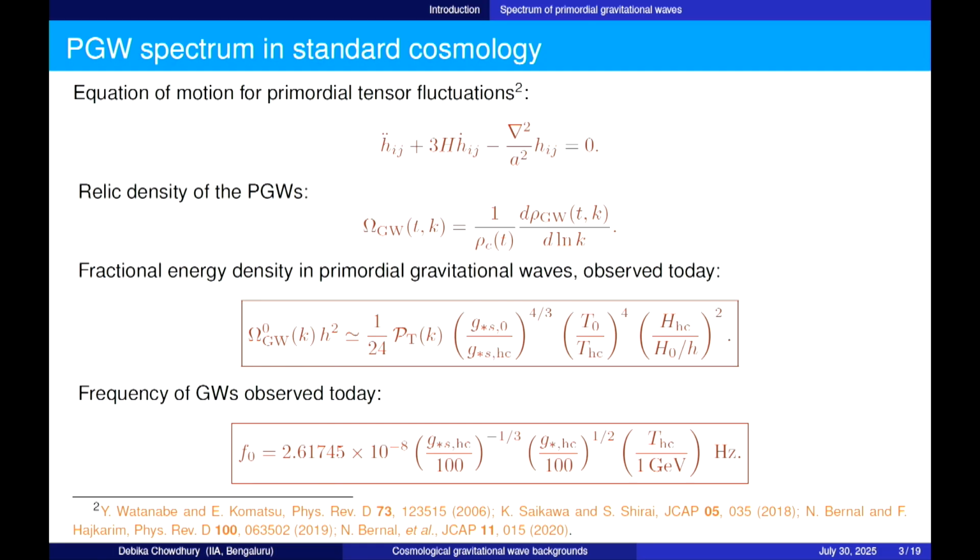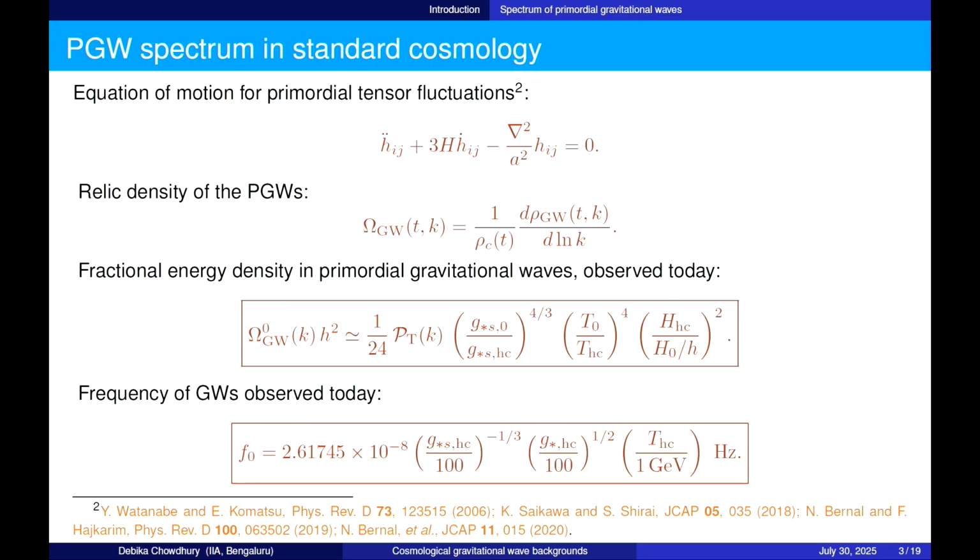gravitational waves. For the purpose of observations, the quantity that we want to evaluate is what is known as the fractional energy density in gravitational waves as evaluated today. That is why we have this superscript 0 here. Under certain simplifying assumptions, this can be expressed in this manner. So we have this P_T. P_T is the primordial tensor fluctuation spectrum, and if it is, let's say, arising from inflation, this is nearly scale invariant, and that is what I will be assuming in this talk.